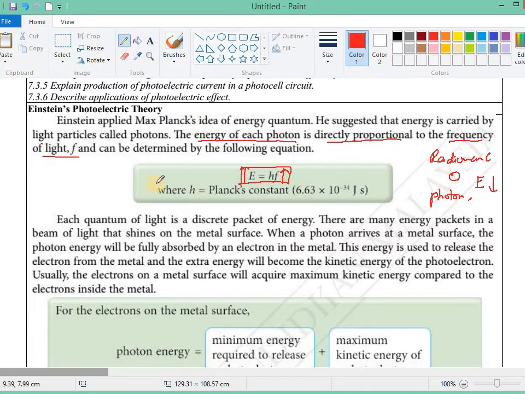Okay, so each quantum of light is a discrete packet of energy. There are many energy packets in a beam of light that shines on the metal surface. When a photon arrives at the metal surface, the photon energy will be fully absorbed by an electron in the metal. This energy is used to release the electron from the metal, and extra energy will become kinetic energy of the photoelectron. Usually the electron on the metal surface will acquire maximum kinetic energy compared to the electron inside the metal.